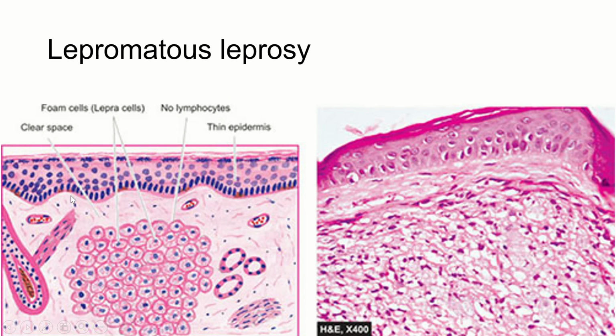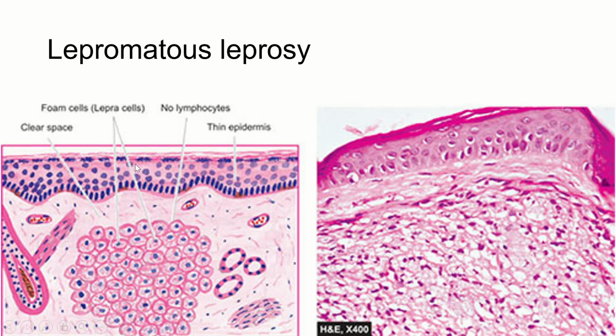What will you see in microscopy? We are going to get a biopsy from the skin. As I told you, the biopsy will be taken from either skin or a nerve. Most commonly we take skin biopsies. Whenever we are reporting skin biopsies, we start with the epidermis and then go into the dermis. As you can see here, this is a diagrammatic picture of lepromatous leprosy. The epidermis is quite thinned out. There are no rete ridges, nothing. It is just a thinned out epidermis.